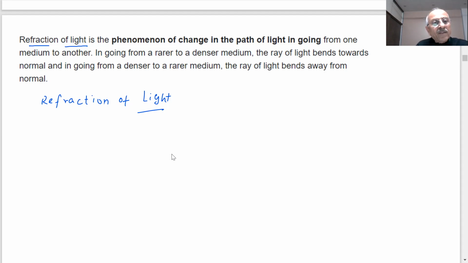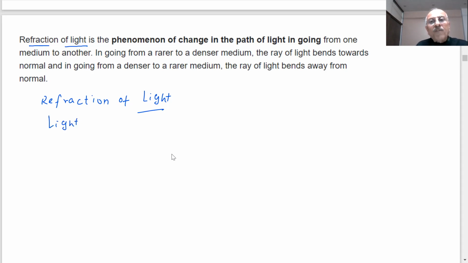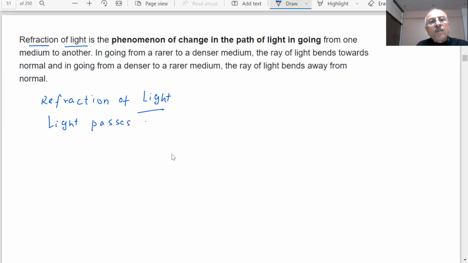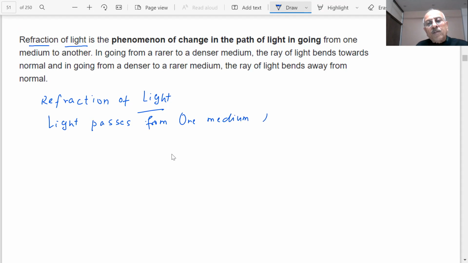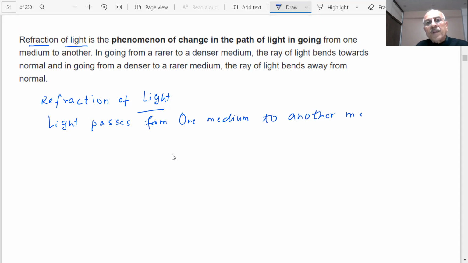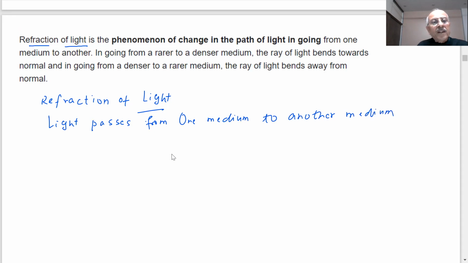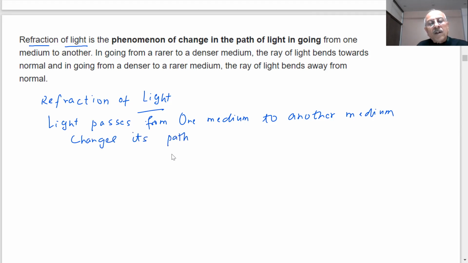But when light moves from one medium to another medium, then it changes its path. That is what we are saying is the refraction of the light.